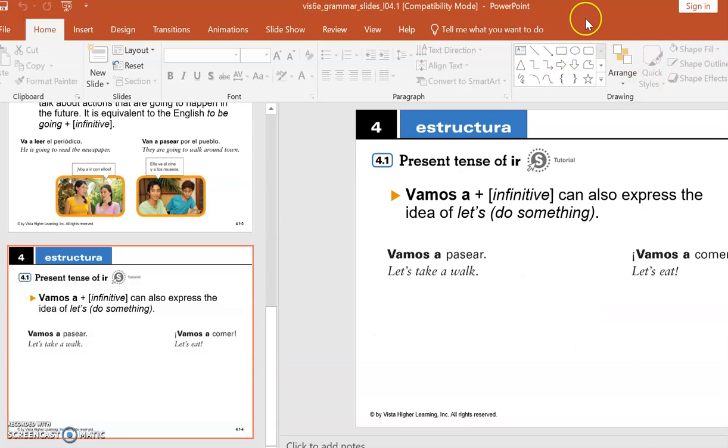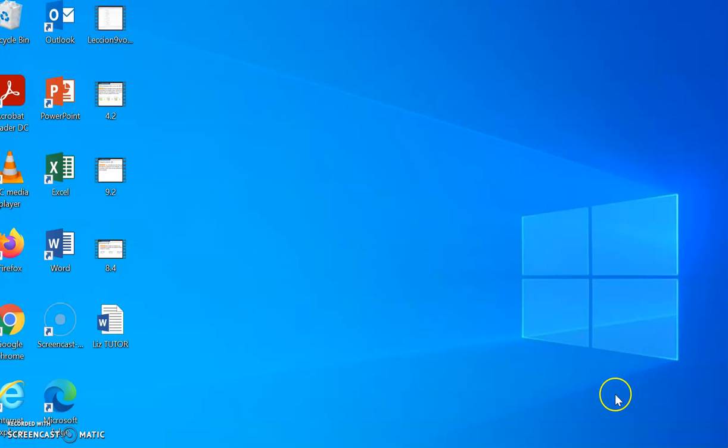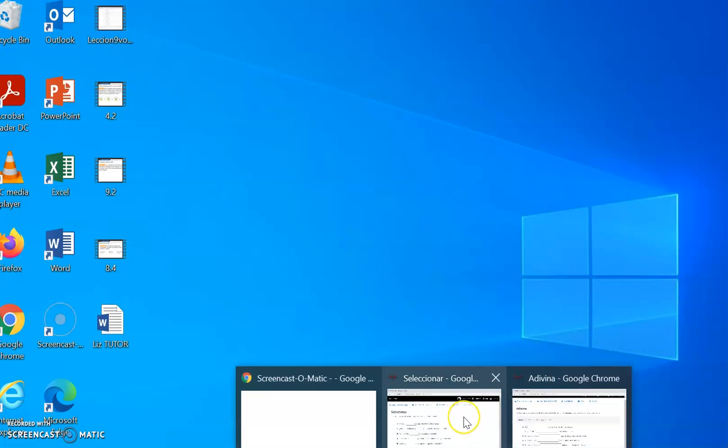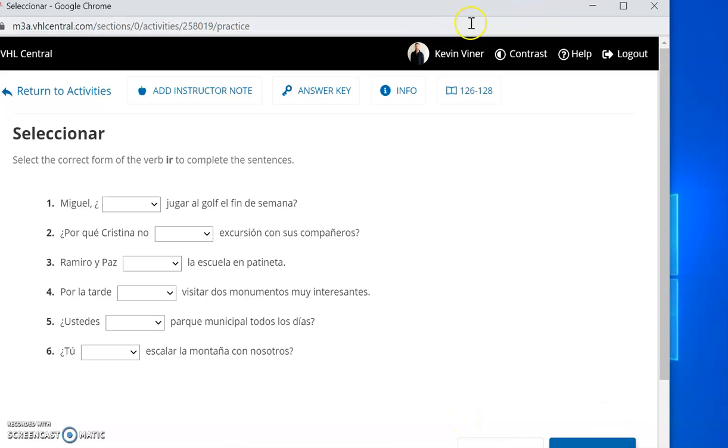We're going to do a few activities. Again, if you want to follow along in your textbook, you can on page 126. So we have two activities that we're going to do, and we'll start with this one. So let's read the instructions. Again, this is on pages 126 to 128. It tells us to select the correct form of the verb ir to complete the sentences. So as usual, I'll give you the options. You pause the video, and then you come back when you think you have the answer.